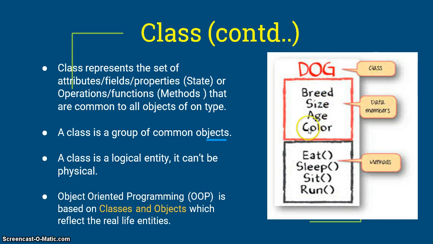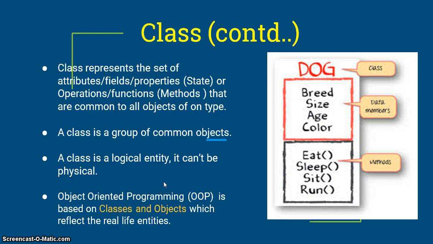If this is a class, these are considered to be data members or properties of this class. Then what are the various functionalities of this class? Eat, sleep, sit, run. These are considered to be the methods. If this is the class, there can be dog 1 and dog 2. These will become the objects of this class, which share the common properties of this class.